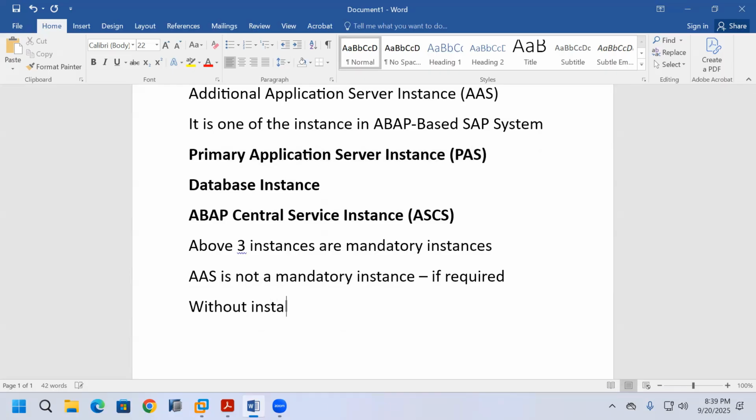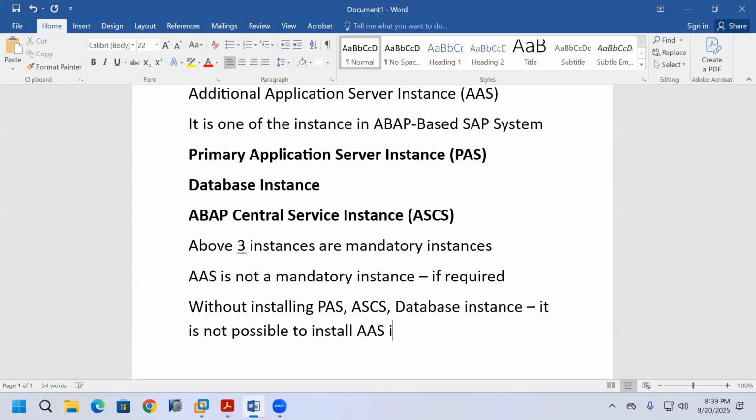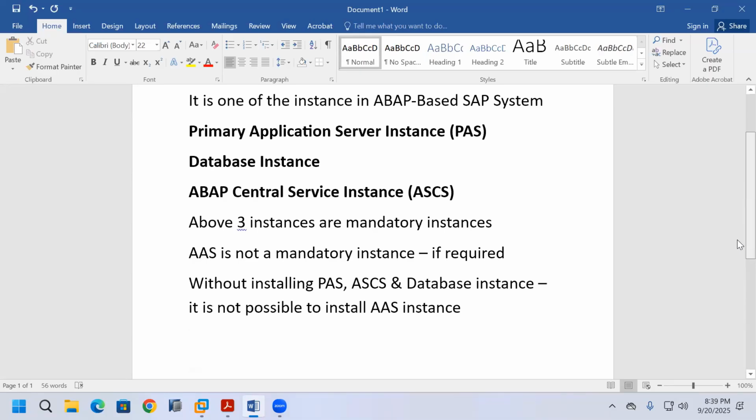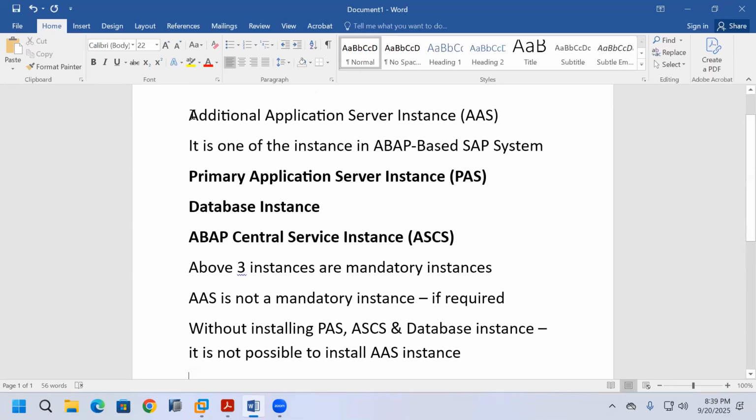Without installing PAS, ASCS, and the database instance, it is not possible to install the AAS instance. On that time, it is not possible to install. So it is not a mandatory instance.